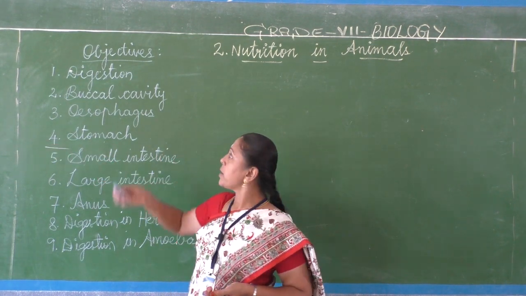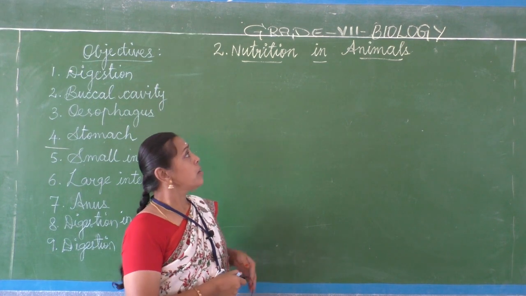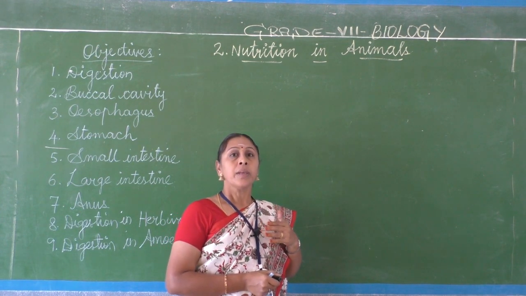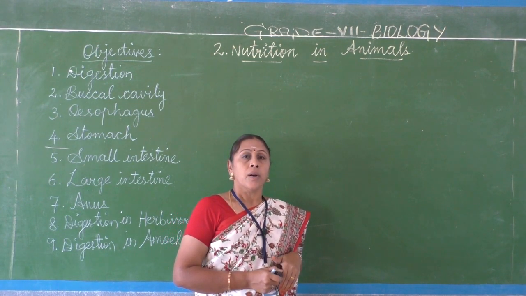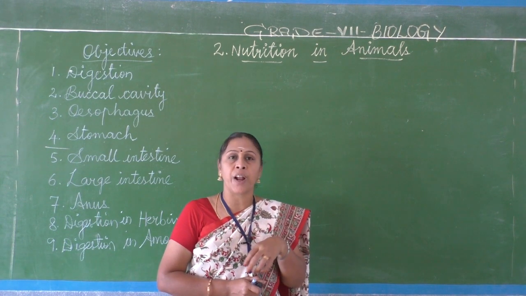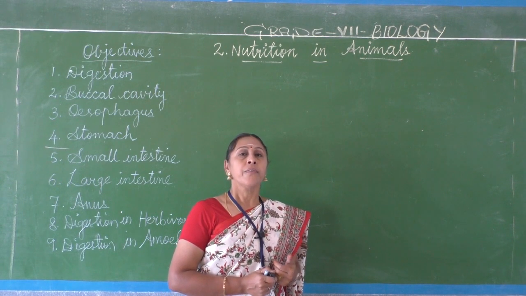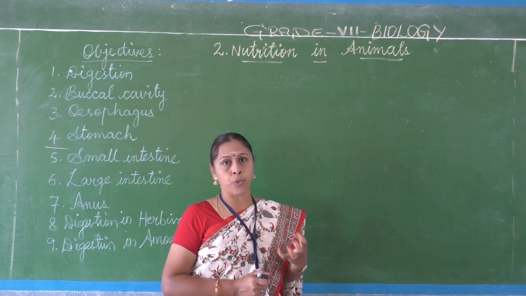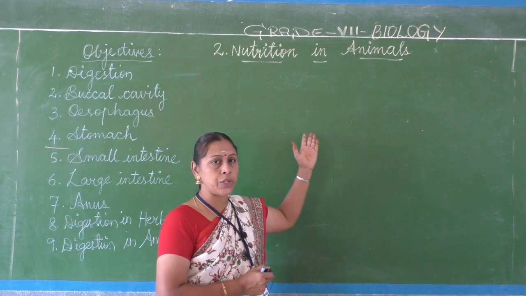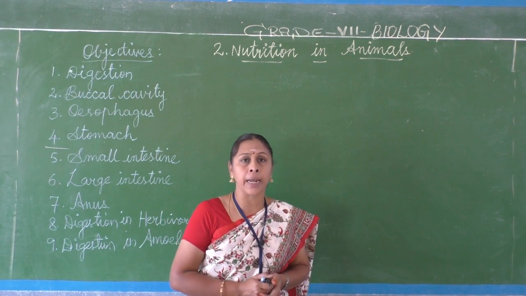First, what is digestion and nutrition in animals? In this, nutrition means obtaining the nutrients from the food items. For what purpose are we taking the food? We are taking the food to obtain the nutrients. So the process of obtaining the nutrients is called nutrition, and this mode of nutrition is different in different animals.